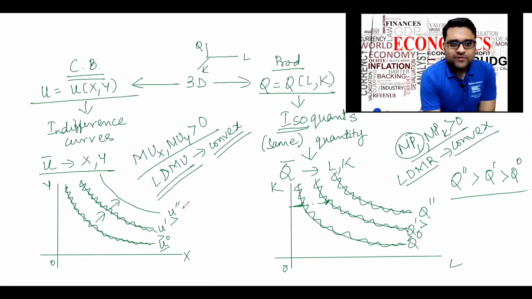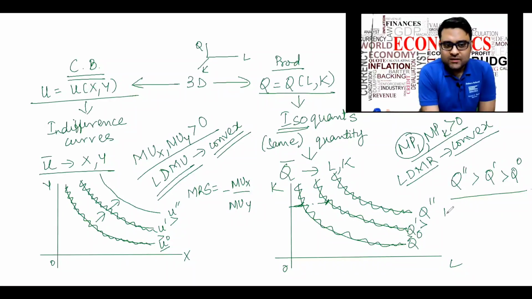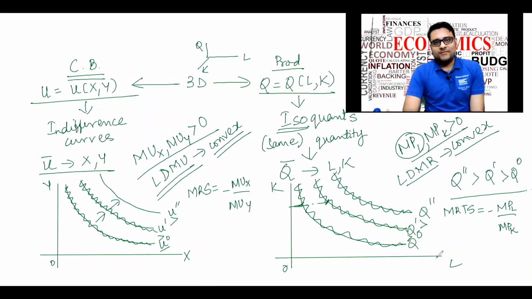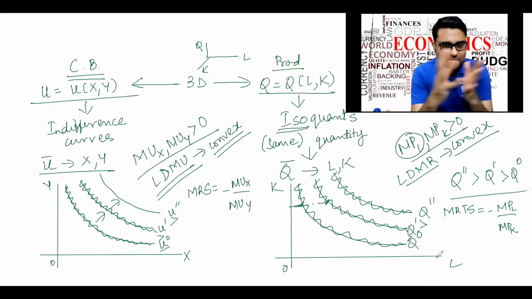And the slope of the indifference curves was called the marginal rate of substitution, that was equal to minus MUx by MUy. Similar concept in the isoquant, the marginal rate of technical substitution, we call it. Instead of MRS, we call it MRTS, that is equal to minus MPL by MPK. Clear? So, can you see that it's a like to like comparison in the consumer side and the production side?